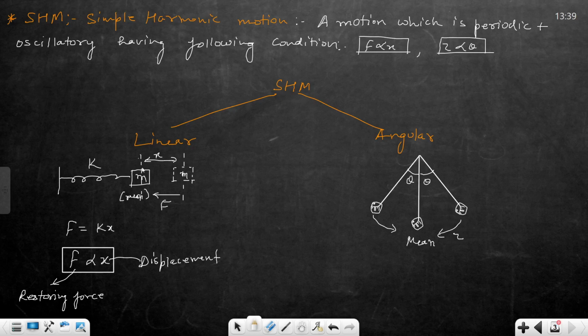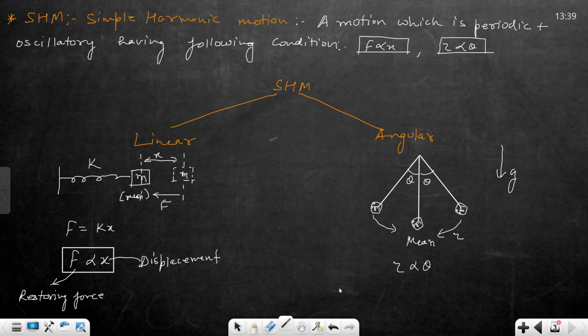In this case, the spring will try to restore the block at the equilibrium position, and in the case of the pendulum, gravity will try to restore it. It will apply a torque and try to restore the pendulum at the equilibrium or mean position. Clear? This is the torque. In this case, the torque will be proportional to theta.